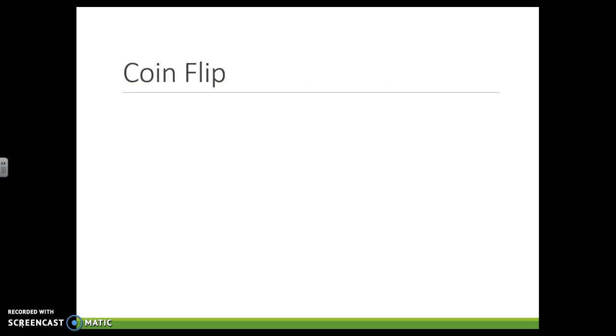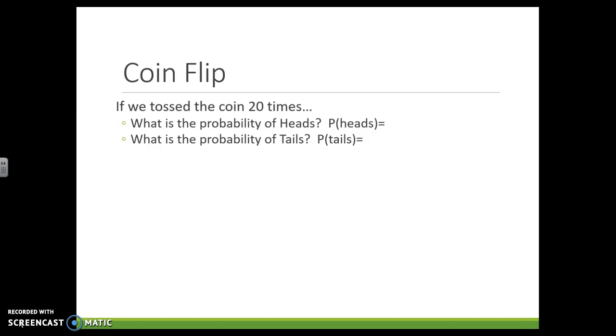So let's start with the idea of a coin flip. I know that you've all done this before. If we tossed a coin 20 times, the probability of heads is 1 in 2. The probability of tails is 1 in 2. So it's a 0.5 for each one. We're expecting to flip the coin 20 times and get 10 heads and 10 tails.